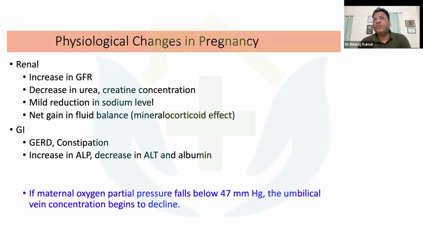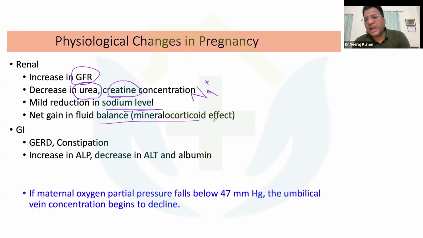Now coming to the next part: what happens in the renal system? There is an increase in the GFR, a decrease in the urea concentration, and a decrease in the creatinine concentration as well. There is a mild reduction in the sodium level, so mild hyponatremia may be there because of the mineralocorticoid effect, and that's why these patients have a net gain in fluid balance. The cumulative fluid balance will be more because of the mineralocorticoid effect, and these patients have a lesser amount of sodium than the normal value, which is responsible for the increase in weight gain.